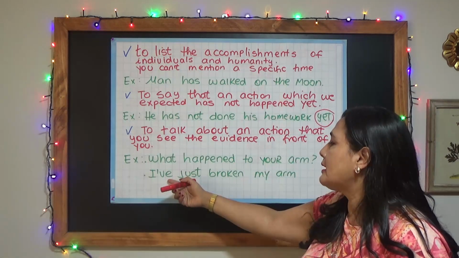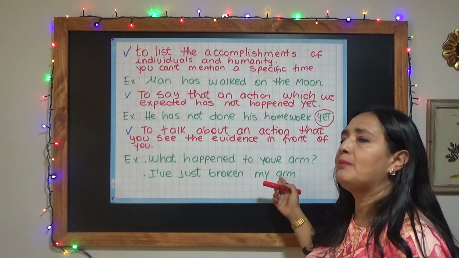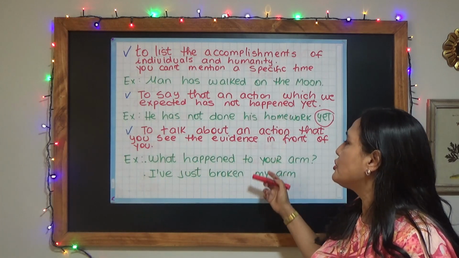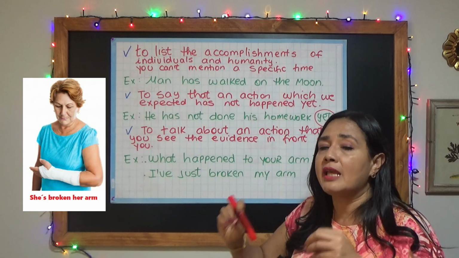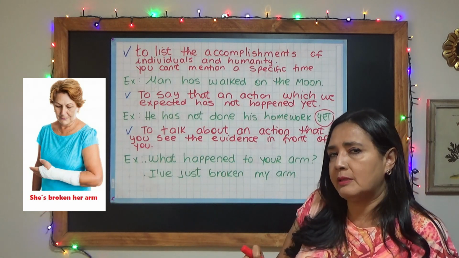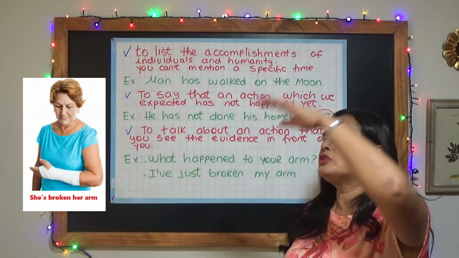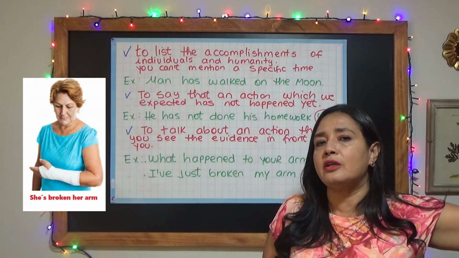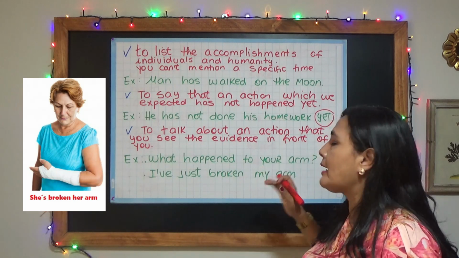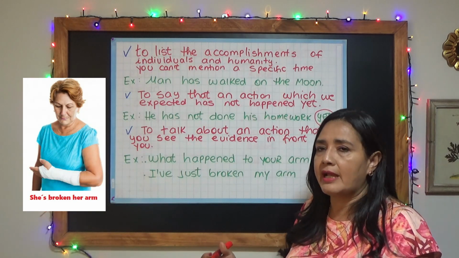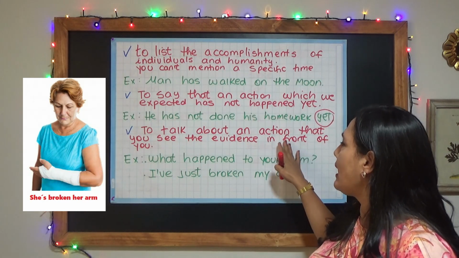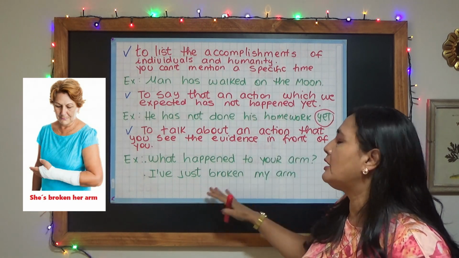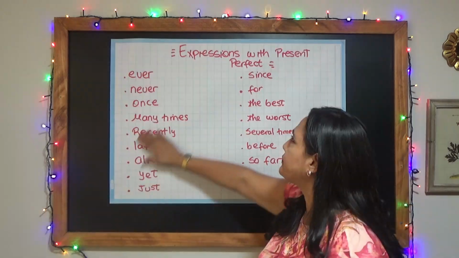And the person says, "I've just broken my arm." This action has just taken place. It's not happening at the moment. It is not past 2 years or 2 months, but I can see the evidence, right? So if you can see the evidence of something, you can use the present perfect.